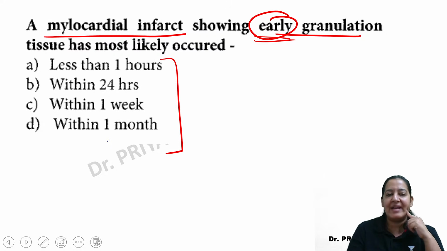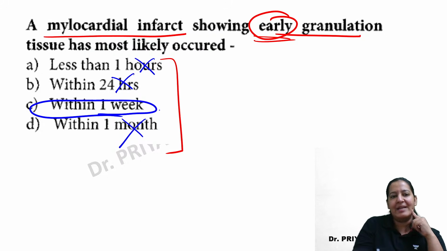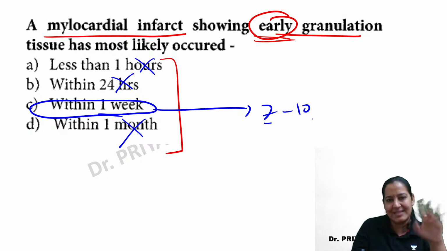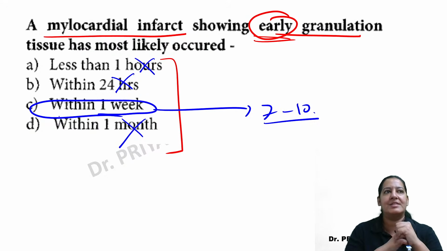So where is 7 to 10 days? 7 to 10 days, not 1 hour, not 24 hours, not 1 month. So the best is to go with C. That is within 1 week, we can say 7 to 10 days. I agree, it is not the best option. It is not the correct option. But among the 4, it is the best one. I can say that. Right?